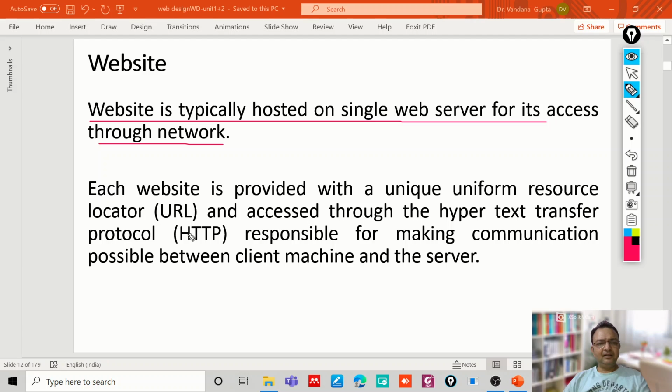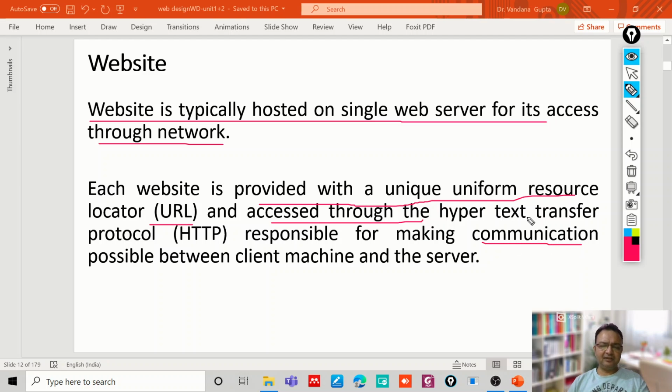Each website is provided with a unique uniform resource locator, which is called URL in short form, and it is accessed through the HTTP protocol, which is responsible for communication between the client and the server machine.